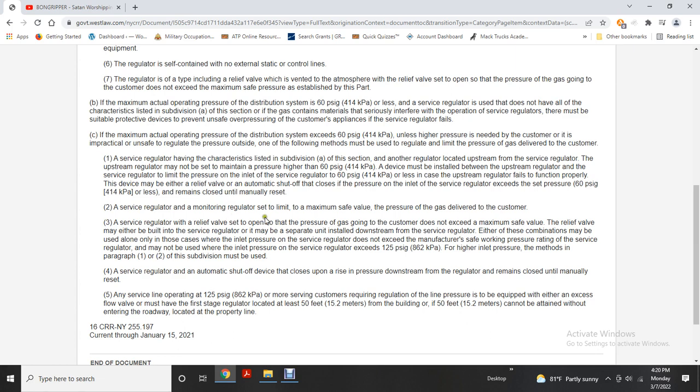Three: a service regulator with a relief valve set to limit the pressure of gas delivered to the customer to not exceed the maximum safe value. The relief valve may be either built into the service regulator or a separate unit installed downstream of the service regulator. This combination may be used only where the inlet pressure of the service regulator does not exceed the manufacturer's safe working pressure rating, and may not be used when the inlet pressure of the service regulator exceeds 125 psi. For higher inlet pressures, the methods of paragraphs 1 and 2 of this subdivision may be used.